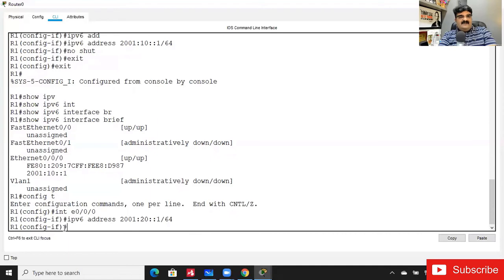My question is, will the new IP address override the older one, or will I get two IP addresses? What will happen if I already have 2001:10::1 and I just assign the new IPv6 address 2001:20::1? Neeraj is saying it will replace the older one.